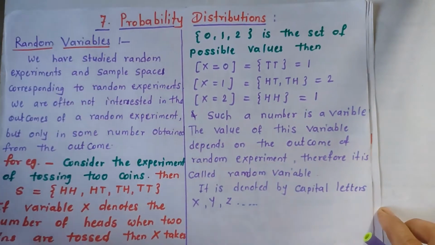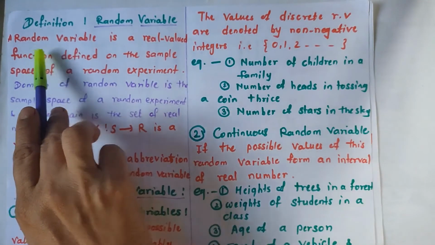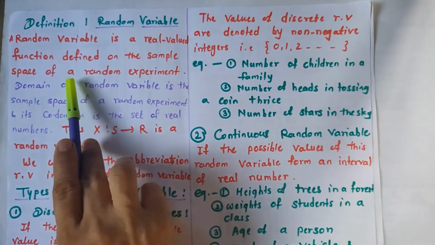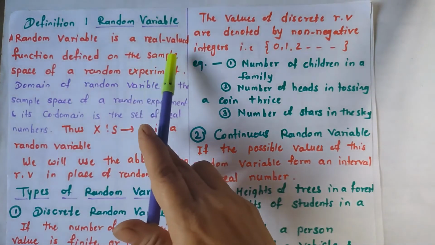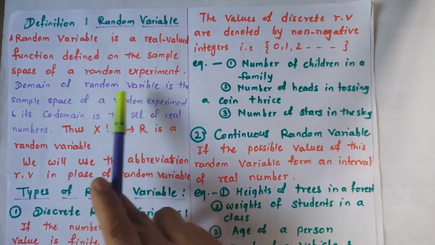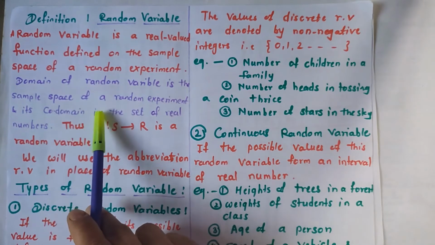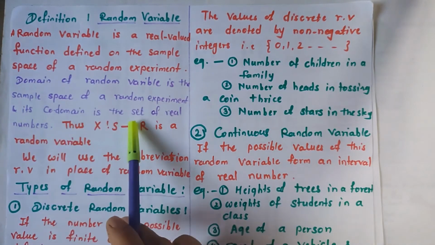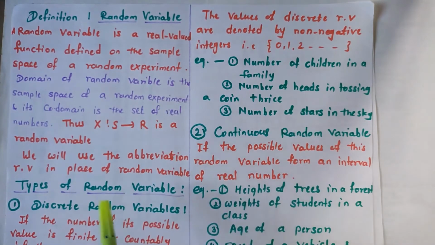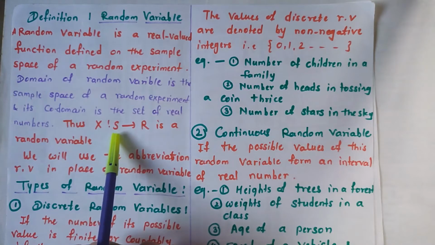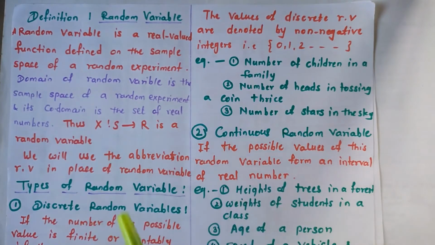Now, the proper definition of a random variable is: a random variable is a real valued function defined on the sample space of a random experiment. So the domain of a random variable is the sample space of the random experiment and the codomain is the set of real numbers.